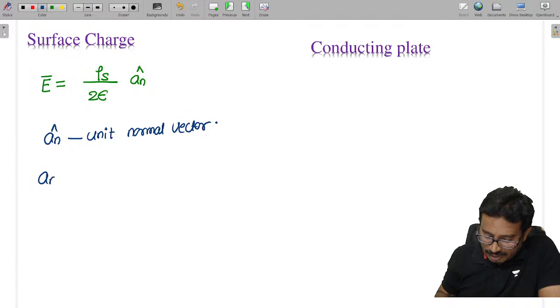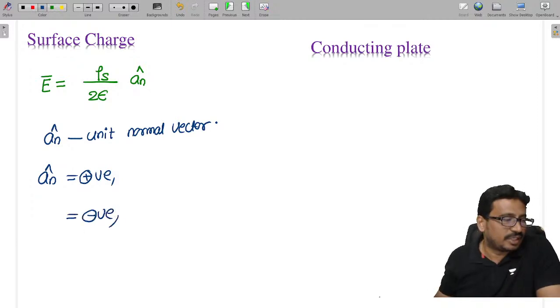This A n cap may be positive and it may be negative also. That depends upon the point where you are finding.